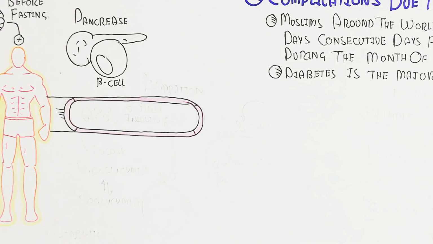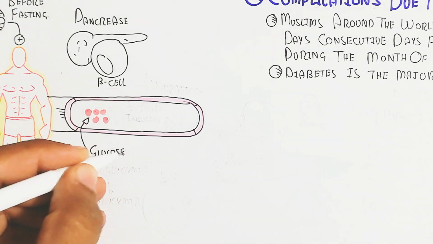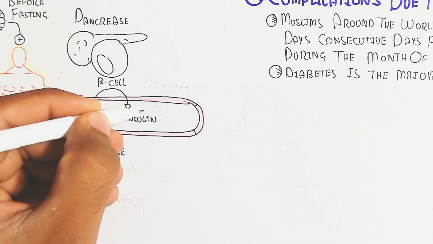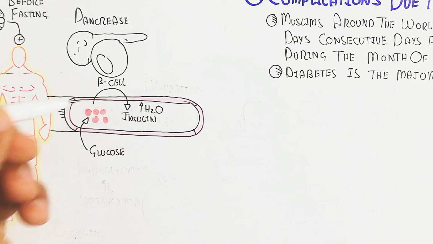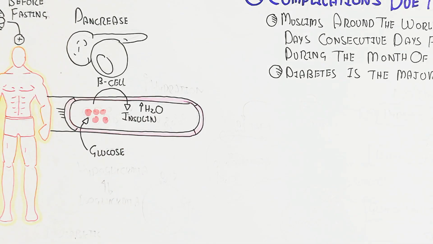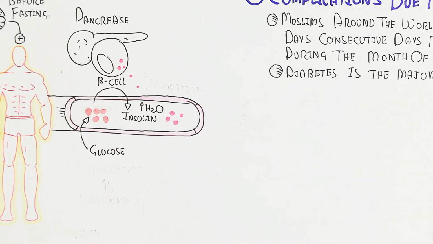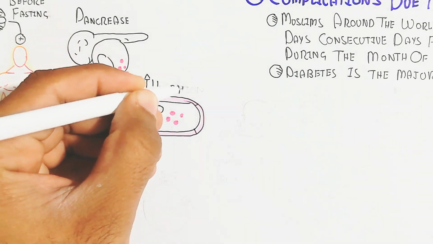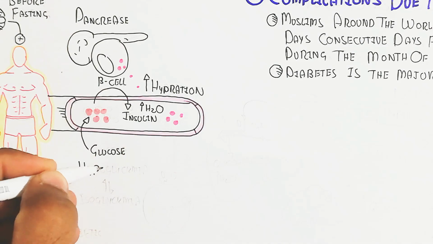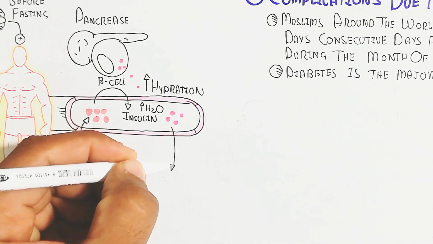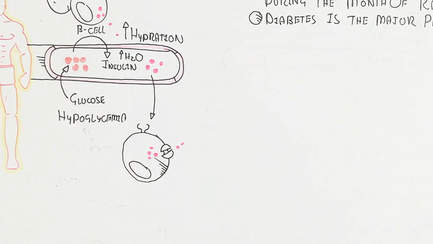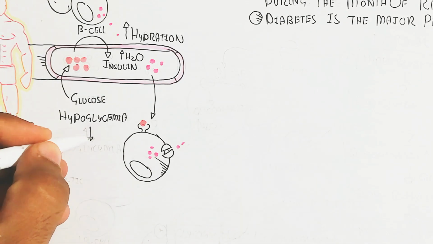Consider a person who eats food before the Ramadan fast, before the Fajr time. After eating, glucose will increase after absorption of the food, and hydration will increase due to more water intake, and this glucose will trigger insulin release.